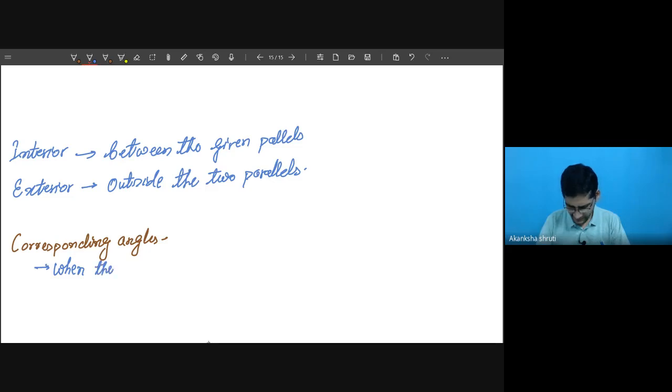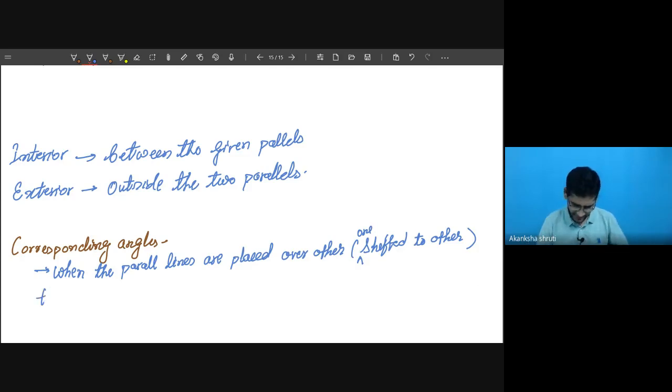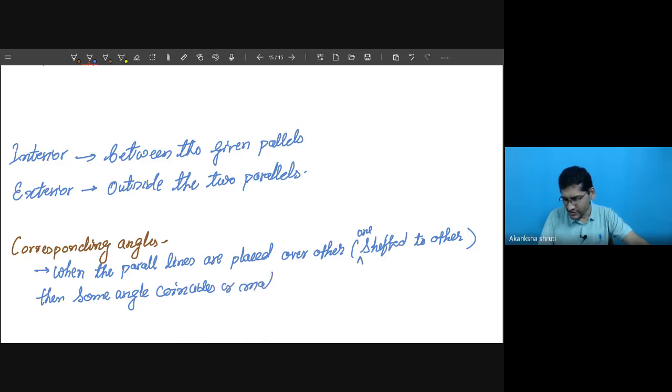When the parallel lines are placed over each other, means shifted to the other, then the matching angles, the angles that coincide or match, are corresponding angles. Are you getting it?